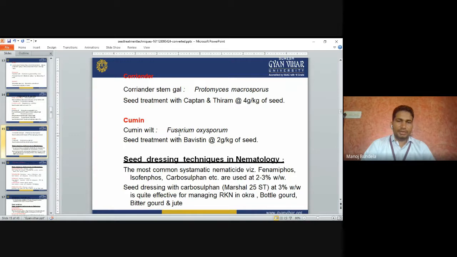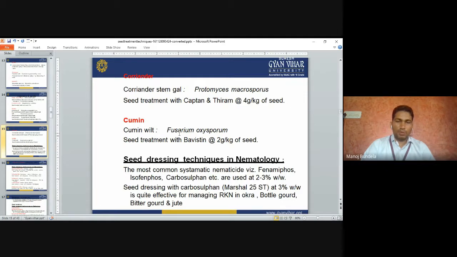Seed dressing techniques in nematology. The most common systemic nematicides, phenamiphos, isazophos, carbosulfan, etc., are used at 2 to 3%. A seed dressing with carbosulfan, Marshal 25 ST. Carbosulfan is called Marshal 25 ST.